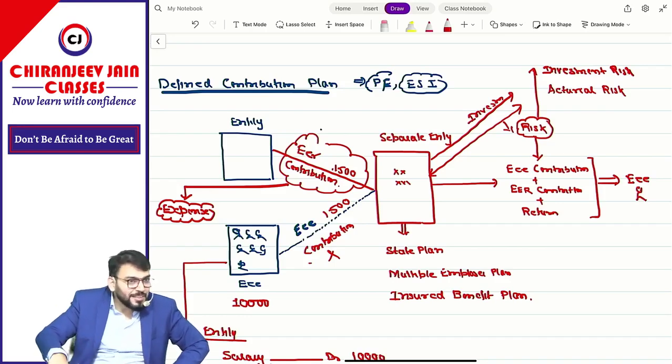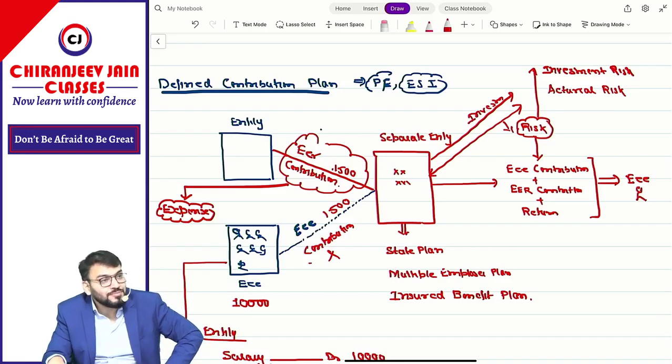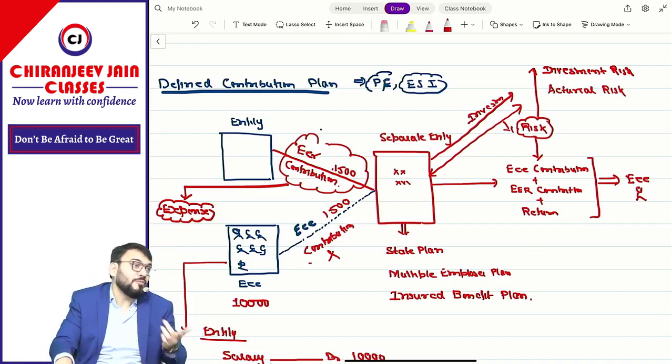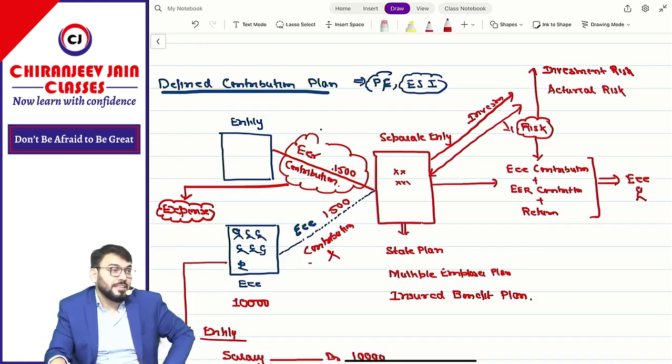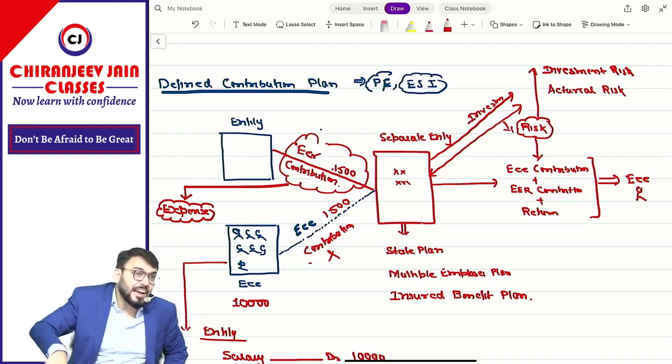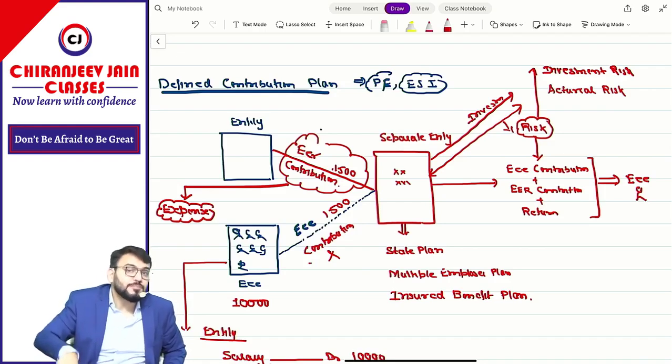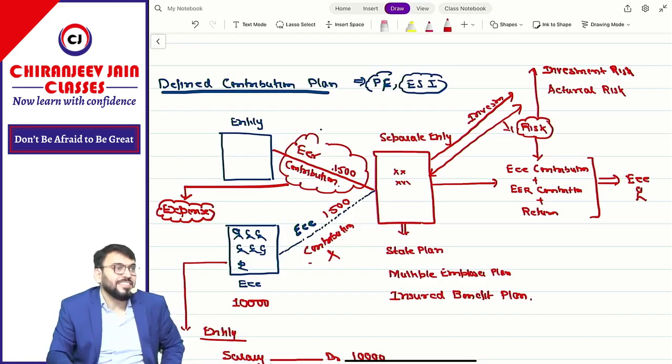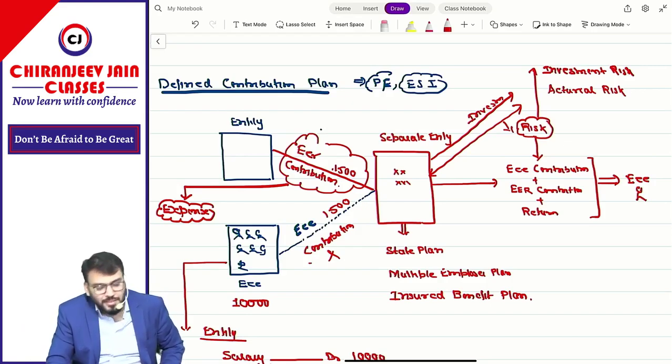So both investment risk and actuarial risk fall onto whom? Employee. This is all I am doing for MCQs. Correct. Both investment risk and actuarial risk of this plan belong to whom? Employee. Employer not. Employee. Correct.